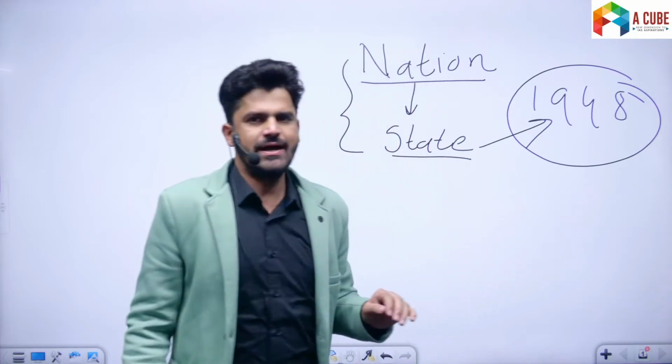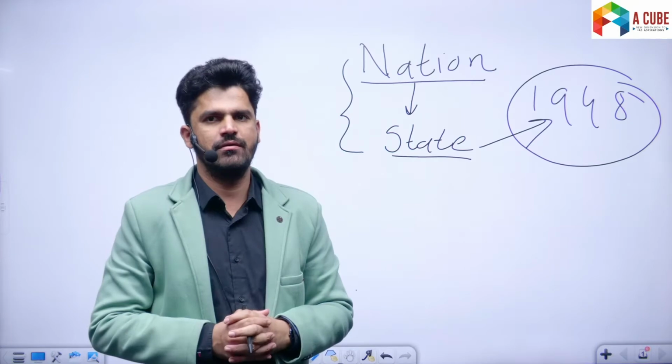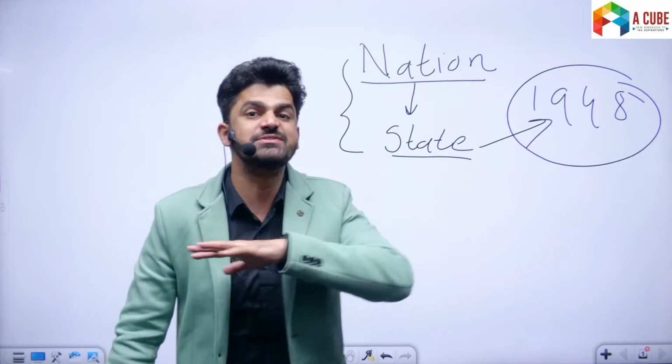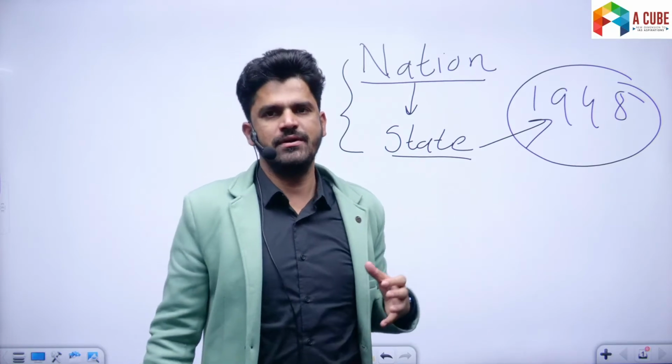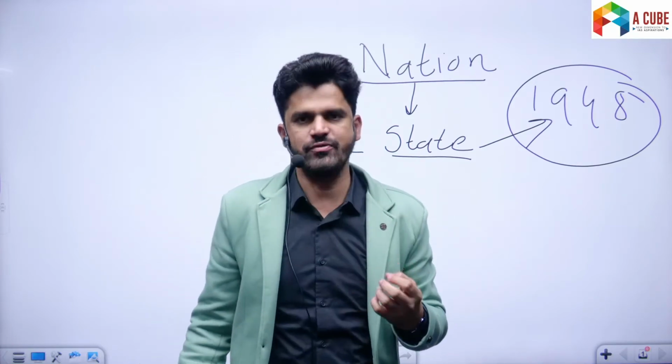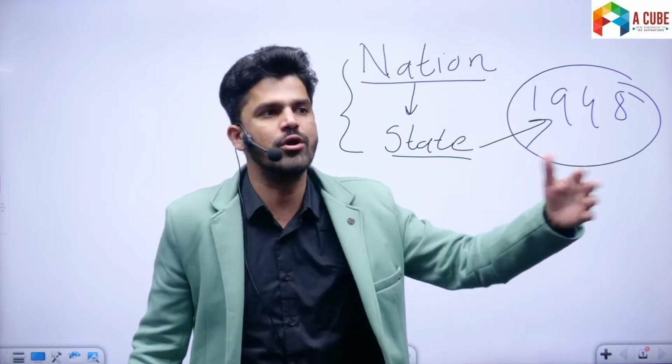Now, another thing is that a state has fixed or definite territory, but the nation may spread across territories. How? Let me give you an example. What I'm trying to tell you is that a nation or nationality can spread over two or more states.